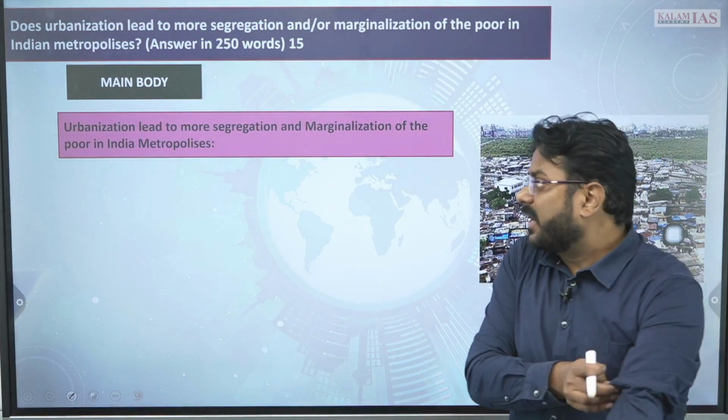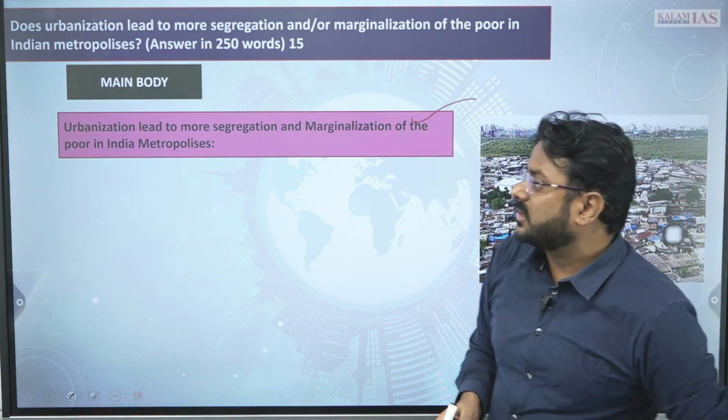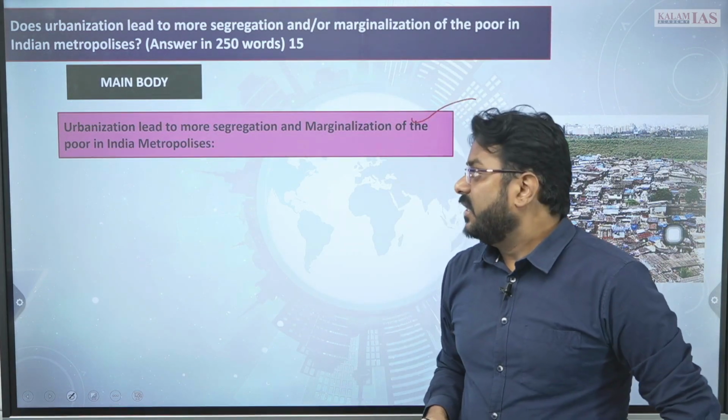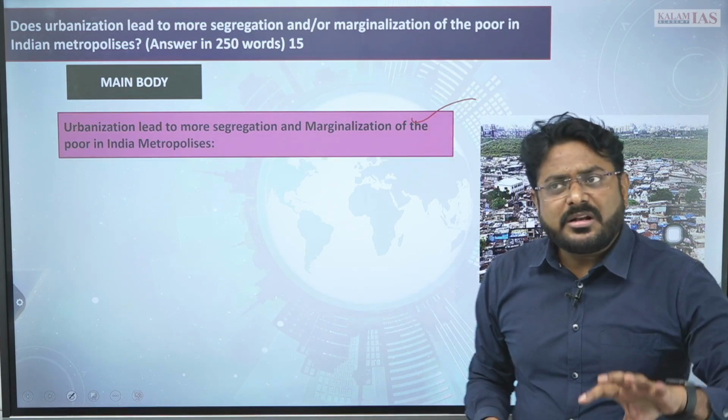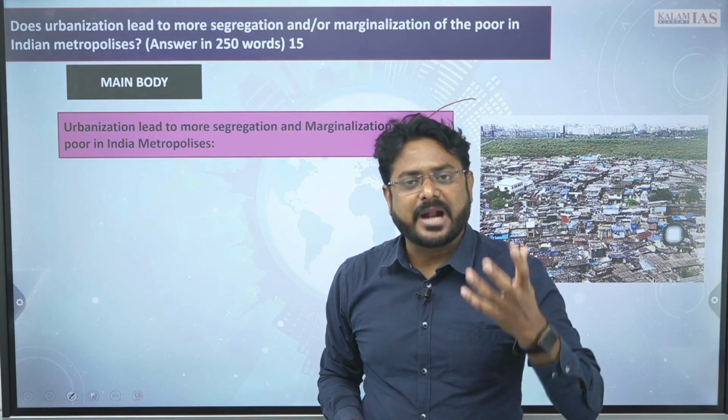Then, how urbanization has led to more segregation and marginalization of the poor in the Indian metropolis. So you can support your argument with some data and facts.